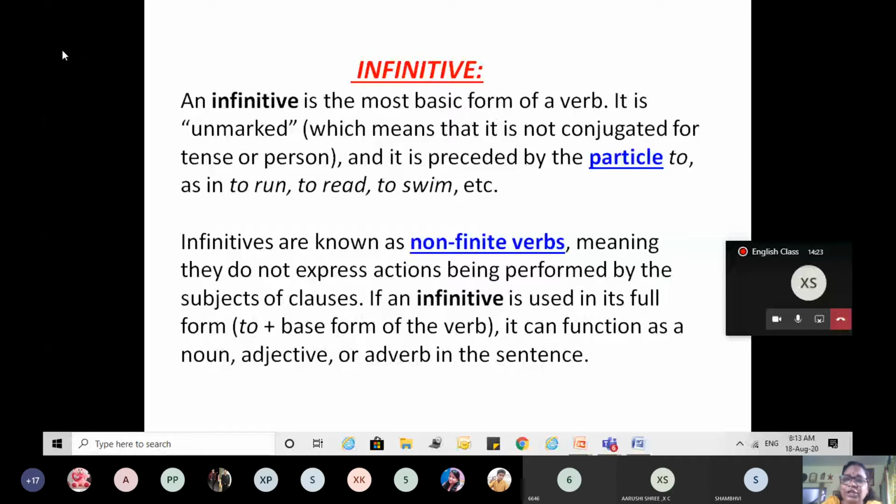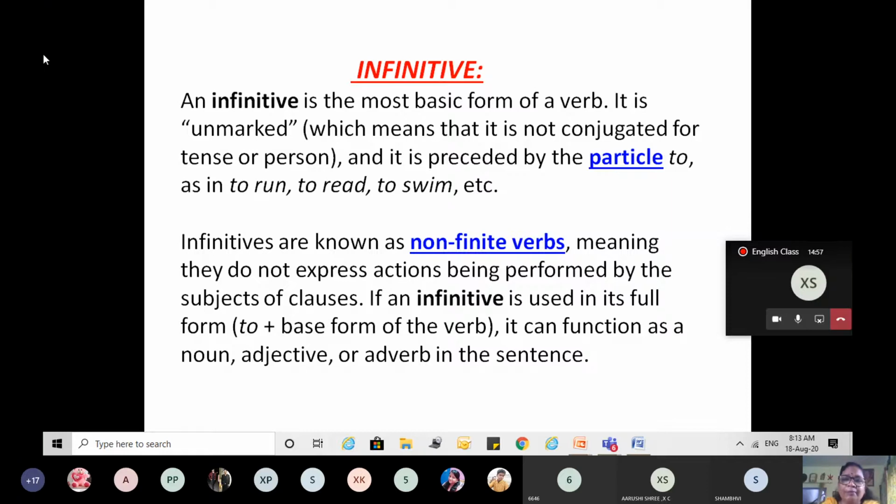If I change "she loves to cook" to "I love to cook," "you love to cook," "to cook" is not changing, and if it is not changing, it is infinitive. It is not changing with the number, it is not changing with the person, right? So it is used with to, and it does not change its form. It is the base verb preceded by to.